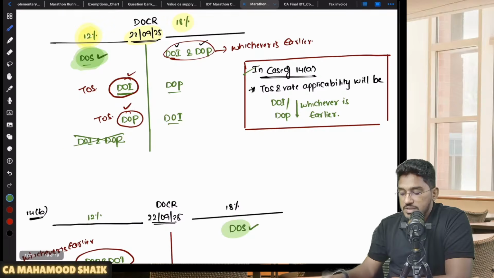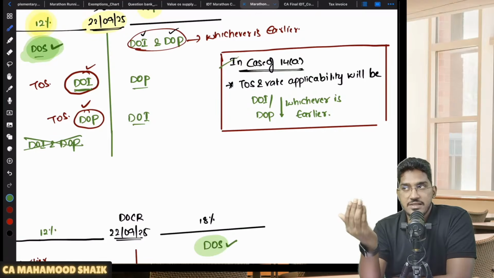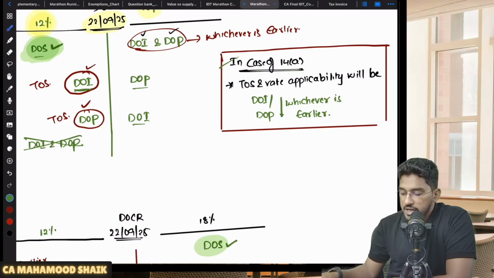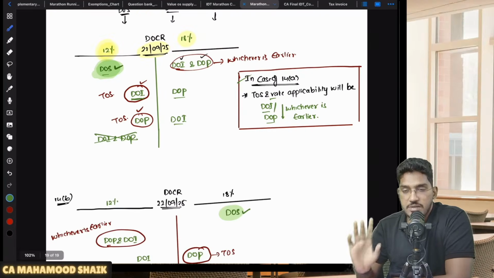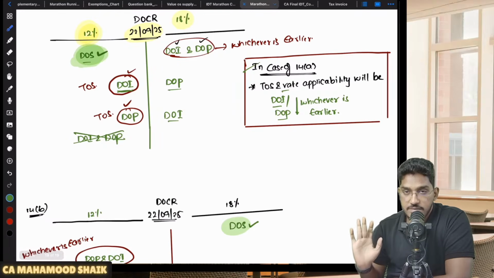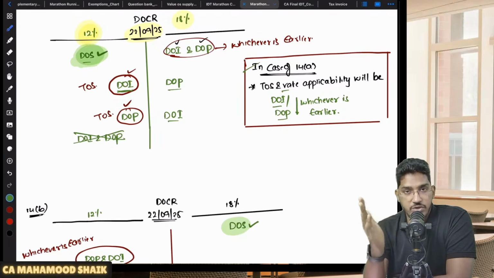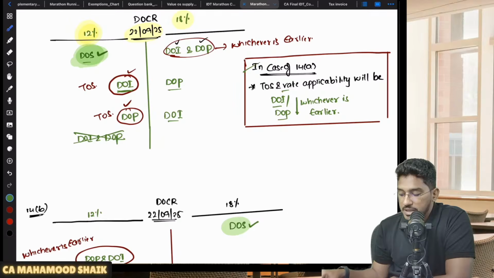If I have to summarize all of this into one single line: what is 14 subsection A? There is a change in rate of tax, but supply has taken place before the change in rate of tax. Simply, if I have to put it, time of supply and rate applicability will be the date of invoice or date of payment, whichever is earlier. That's the simple summary. If you apply this logic, it will be applicable in all these cases. That is what is happening here in all the circumstances.